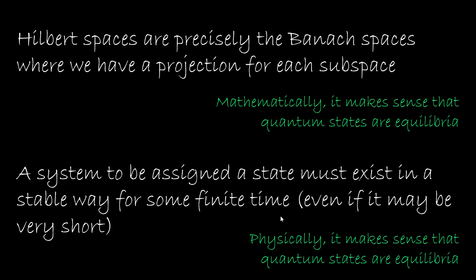Physically, we should realize that to be able to talk about a system and its state, that system has to exist in a stable way for some finite time. It may be very small. For example, a tau lepton has a mean lifetime of 300 femtoseconds, so it's more like a metastable equilibrium, but still, for a brief time, the object is stable enough that we can recognize its signature. So in this sense, it makes sense to think of quantum states as states of equilibria. At each moment, the external and internal dynamics have to be such that the system retains its character.